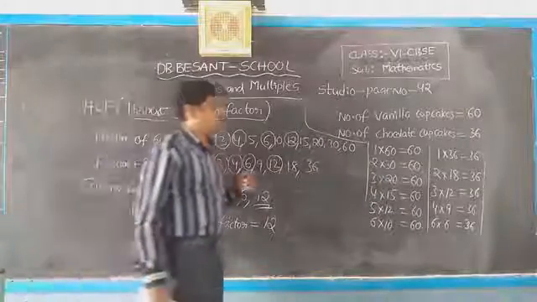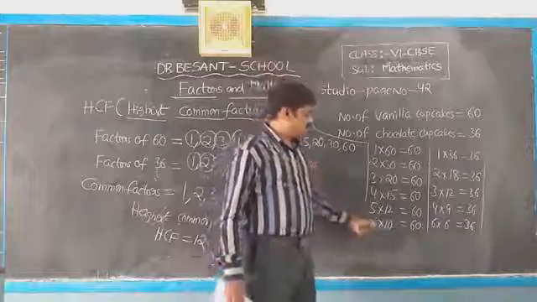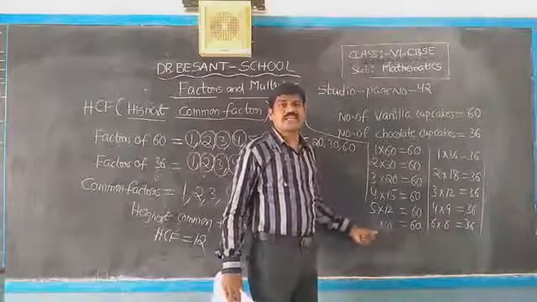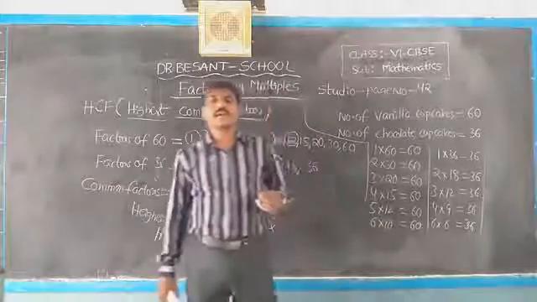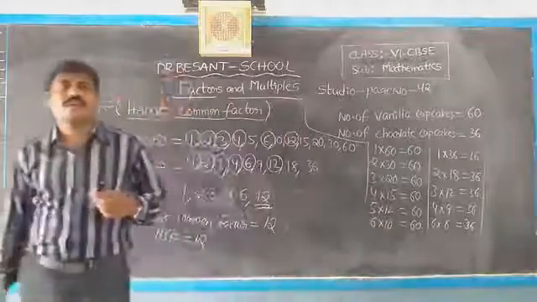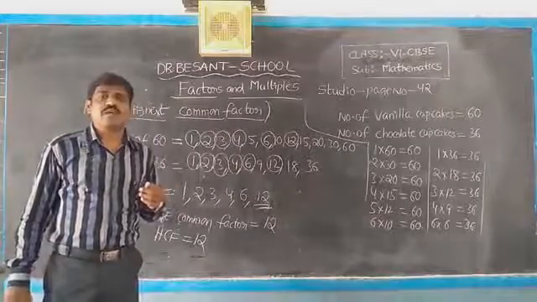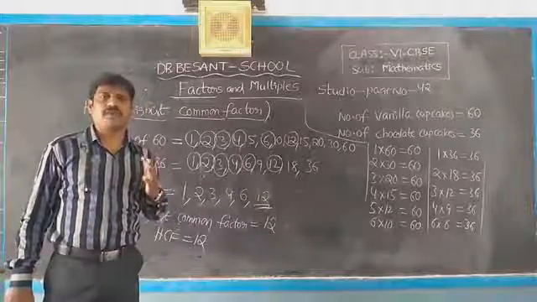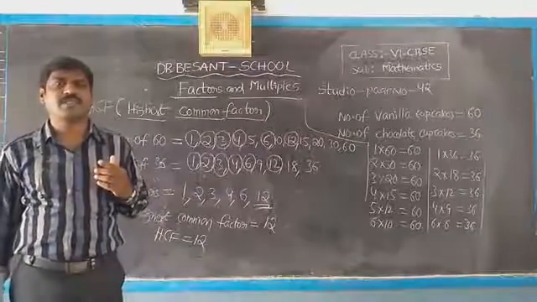Actually, observe here: 6 times 10 is 60, 10 times 6 is 60, but 6 we should write one time only and 10 also one time only. Clear children? So this is the method we have to follow. I hope everyone can understand this highest common factor or HCF method easily.